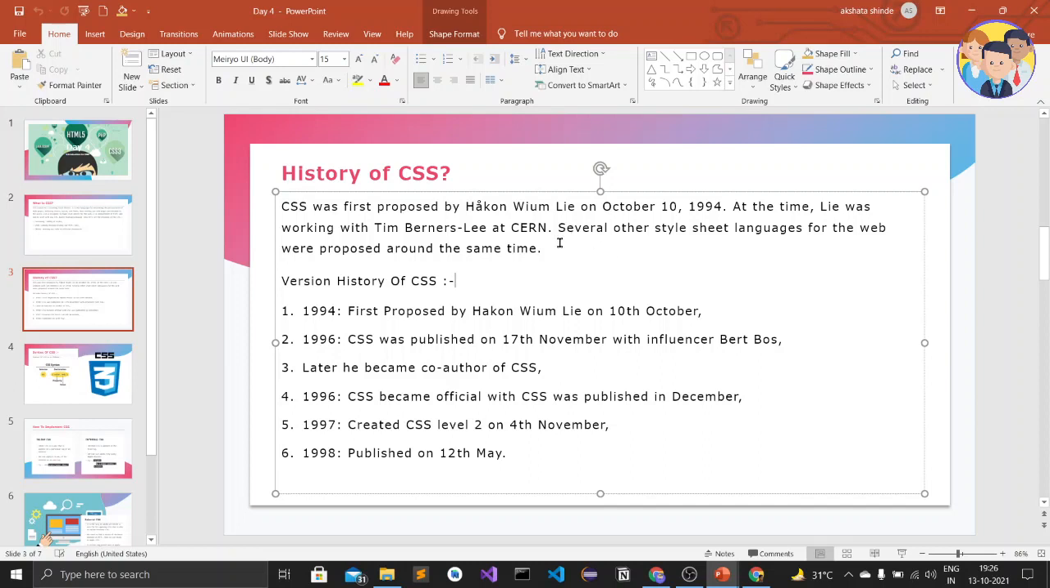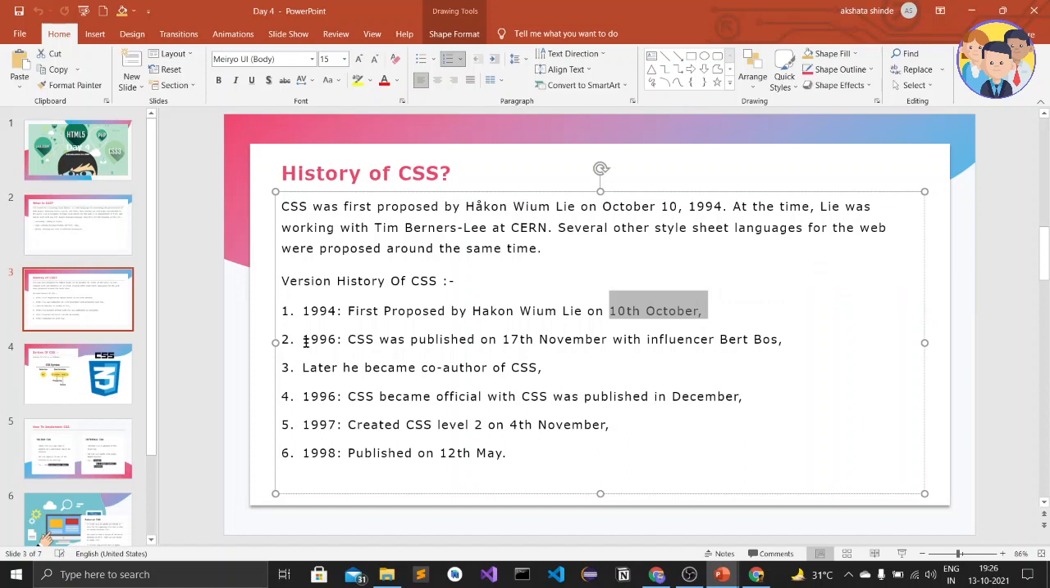Several other style sheet languages were proposed at that time. At the same time when Hakon Wium Lie proposed the CSS language, many other style sheet languages were proposed. Now let's see the version history of CSS. The first one is in 1994. The CSS language was proposed on 10th October.